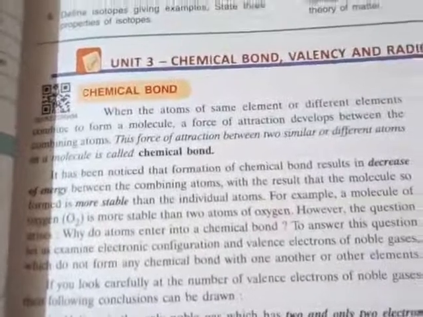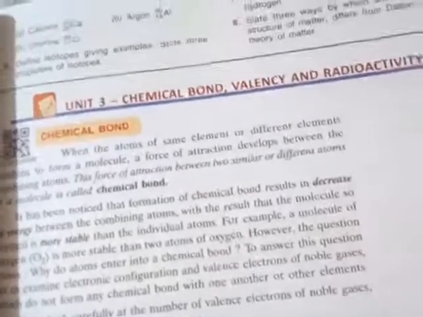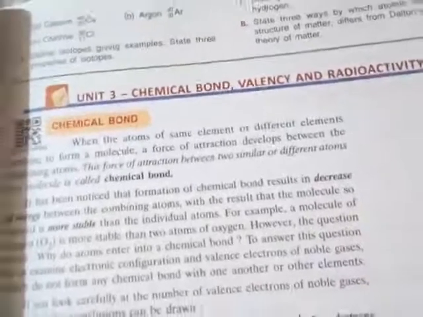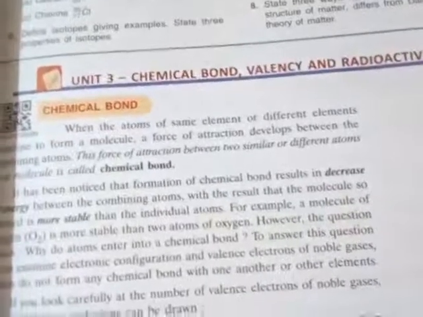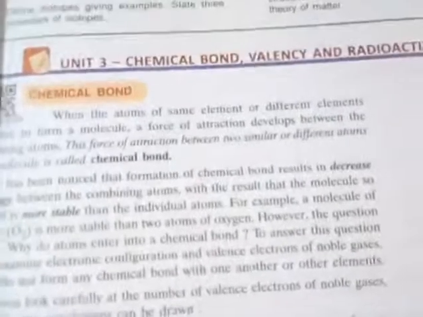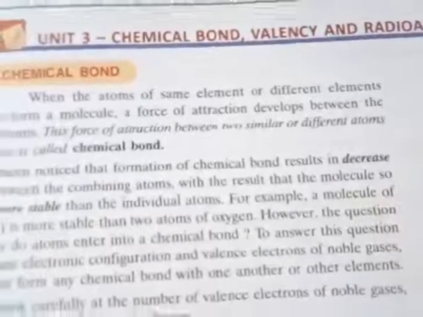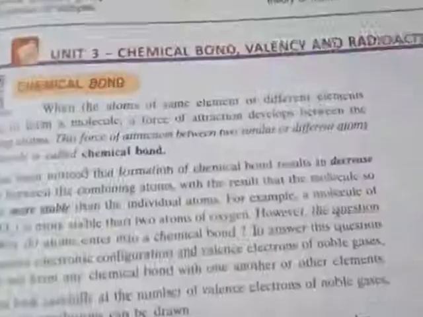Another bond also exists, but I will not discuss it in this video. In your 8th standard, you will learn only two types of bond: one is the covalent bond and the other is the ionic bond. So what is the reason for the formation of the bond? The reason is stability. So how does this stability occur?